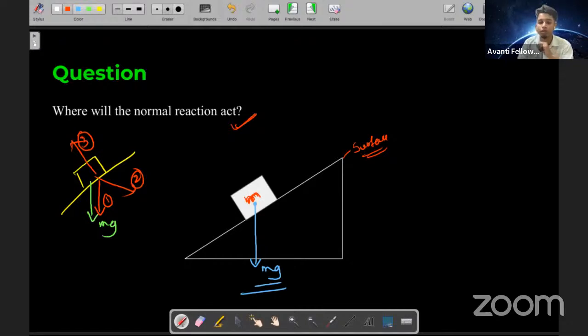Perpendicular to the object, normal force acting. Sweetie, very good, very nice. See, students, as I said, normal.